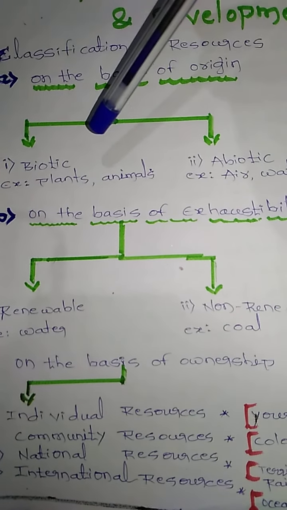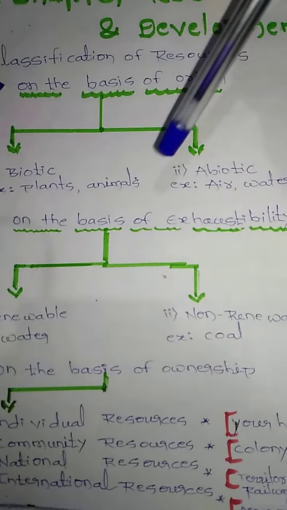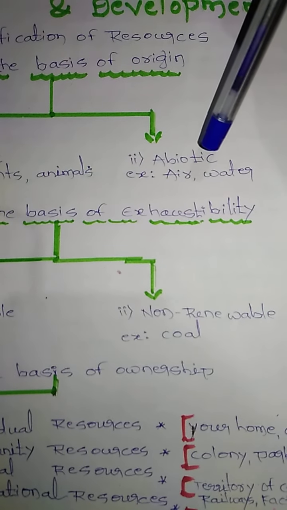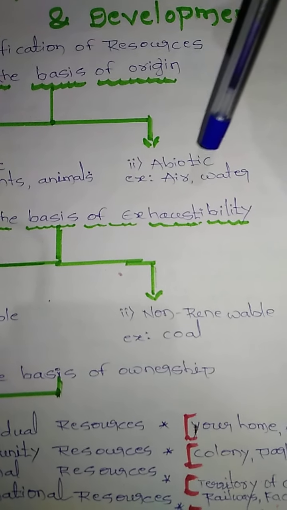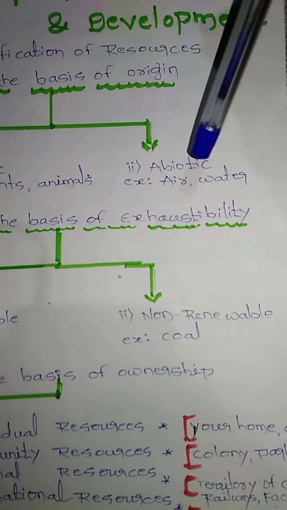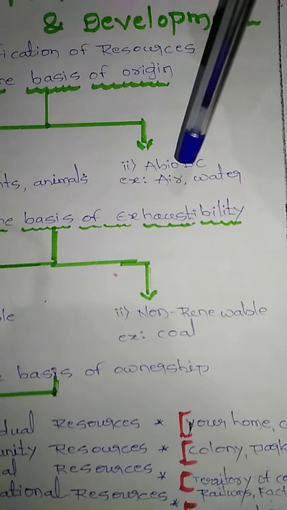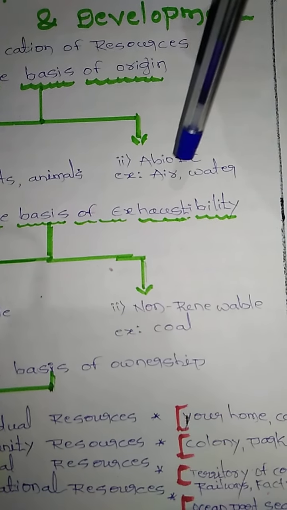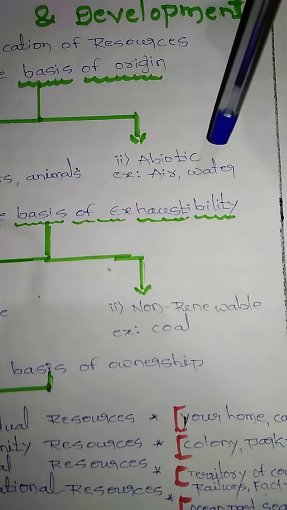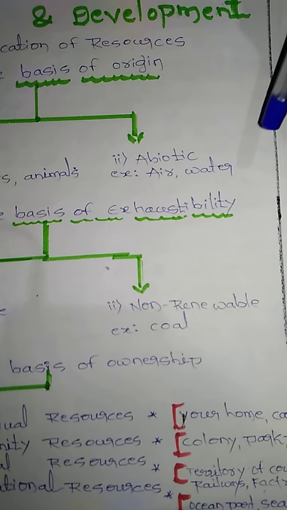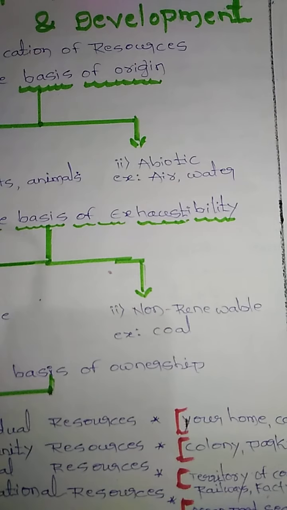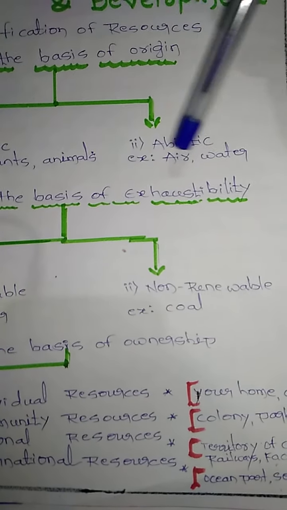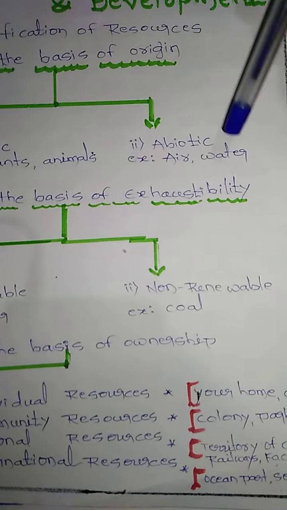Now the next one is abiotic resources. Abiotic resources do not have life; these are non-living things. For example, air, water, soil, rocks, mountains. These all are abiotic resources.